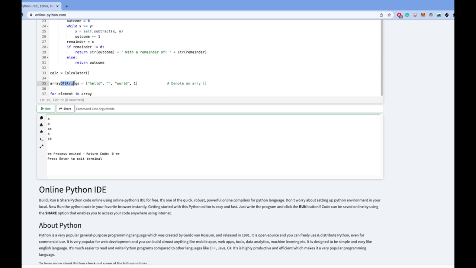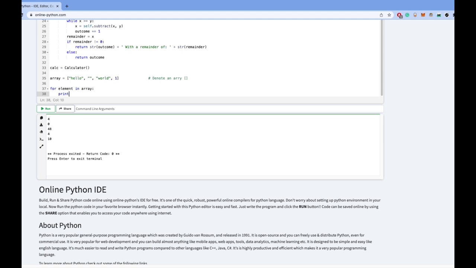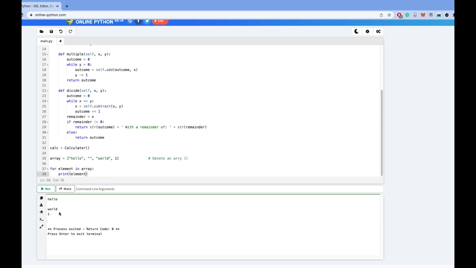Well, let's just delete this "of strings" part because it doesn't quite match since I added the 1. So for each element of this array, we will print. Now, you'll see we print hello, followed by the empty space, followed by world, followed by the number of 1.